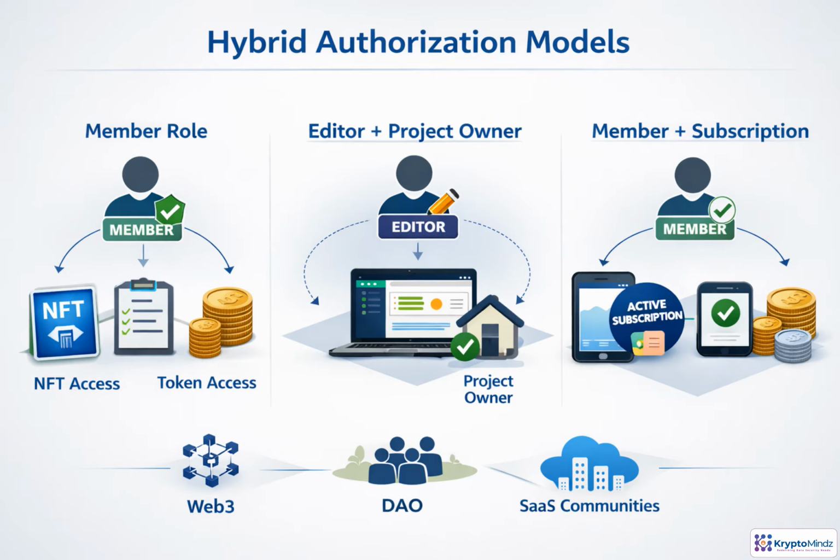Hybrid authorization is often the practical middle ground. A role gives a clear baseline, like member or editor. Attributes then narrow the decision: owning this project, holding a required NFT, maintaining a subscription, or meeting a token balance. In CreatorDAO portal, publishing might require contributor status and at least 100 tokens. This keeps policies understandable while still adapting to Web3, DAO, and SaaS community rules.